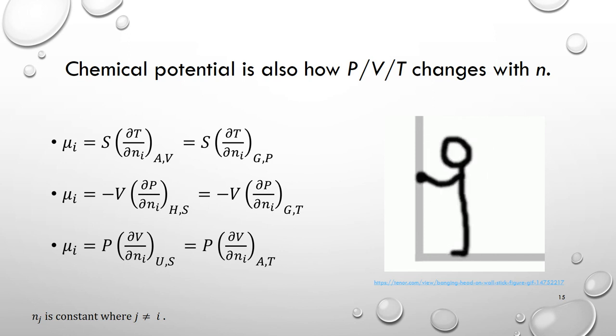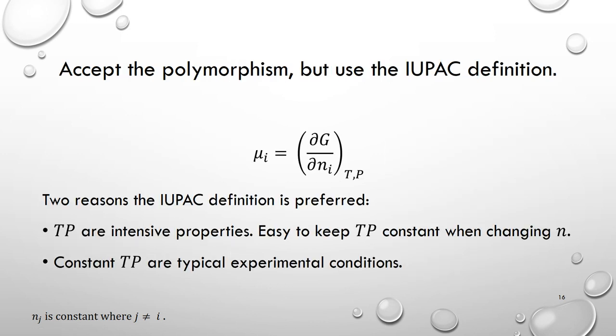The chemical potential is also how pressure, volume, or temperature changes with the amount of the chemical. So mu can be expressed as delta T over delta N in two different ways, delta P over delta N two different ways, delta V over delta N in two different ways. That's a lot. But let's accept the polymorphism of chemical potential. We do prefer the IUPAC definition. Mu is delta G over delta N under constant temperature and pressure condition.